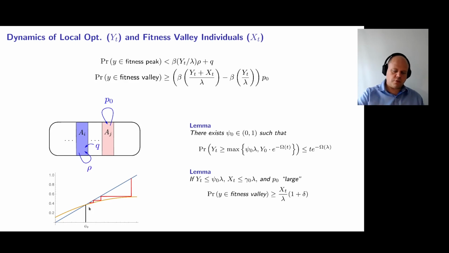Once we have no more than psi naught individuals on the local optima, and we have some but not too many individuals in the fitness valleys, the probability of sampling an individual in the fitness valley becomes xt over lambda times 1 plus delta, where xt is the number of individuals in the fitness valley. So essentially, the proportion of individuals in the fitness valley will increase. And this is essentially condition G2 in the classical level-based theorem.